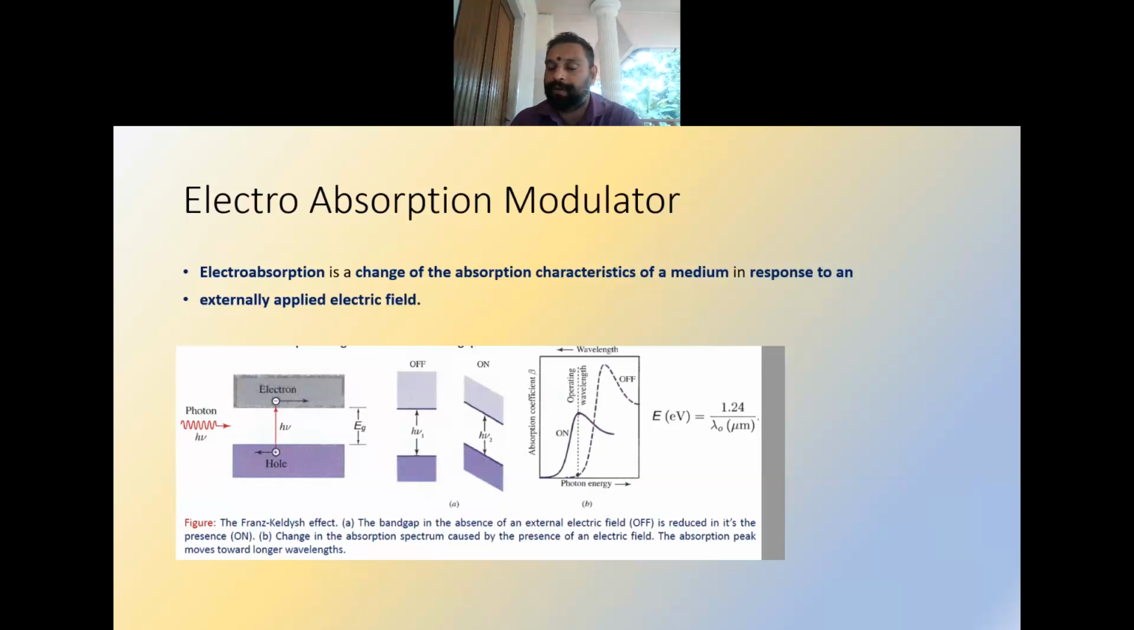So the output we will be having less power. But if the energy band gap is not matching with the energy of the incident photon, it will not be getting absorbed, it will be getting transmitted. So the output power will be more. So that is how the modulation of the light is happening here.